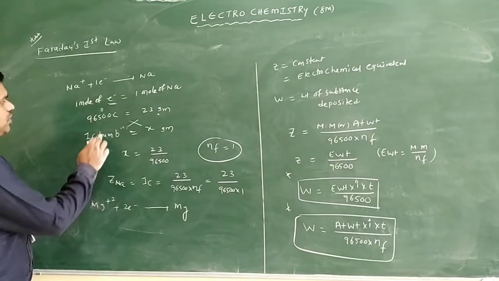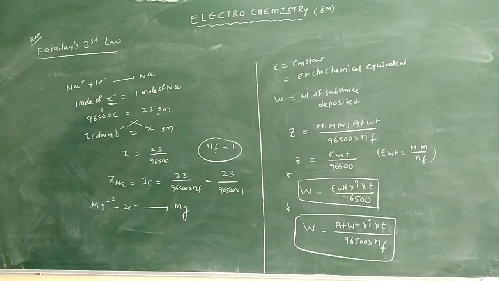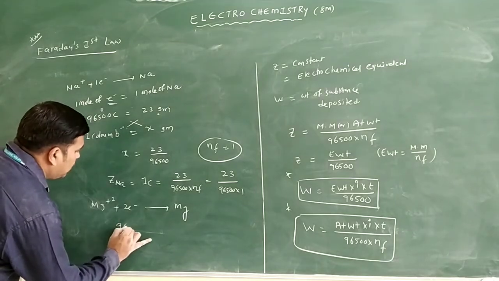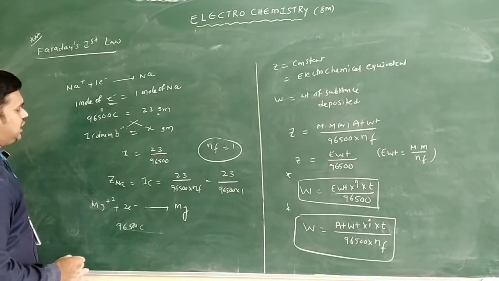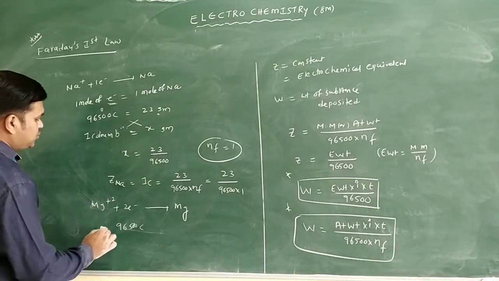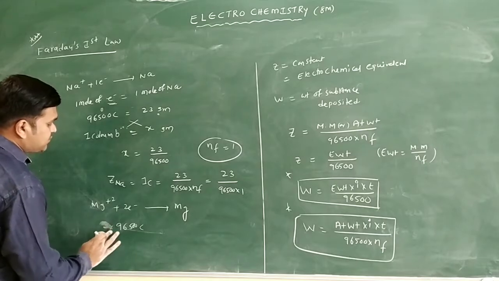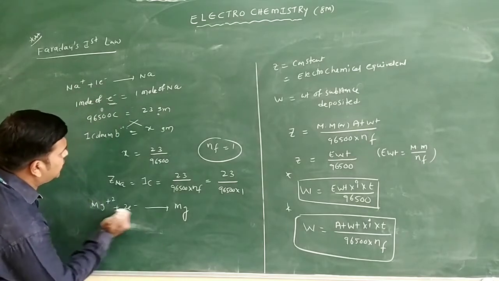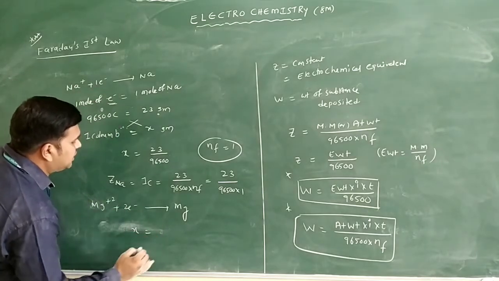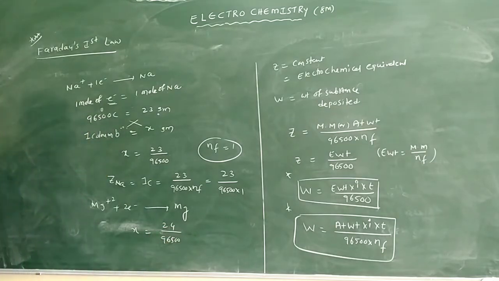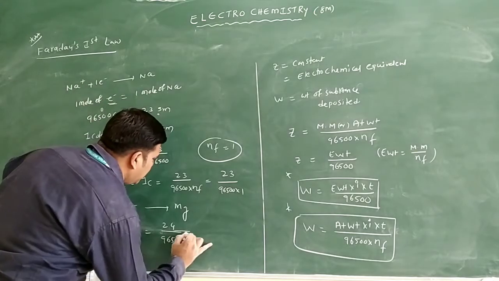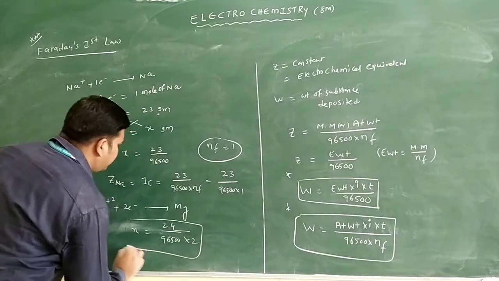From this, 96500 coulombs is for 1 mole of electrons, but here 2 electrons are there. So x is equal to 24 by 96500 into 2. I am directly writing this, the Z of Mg.